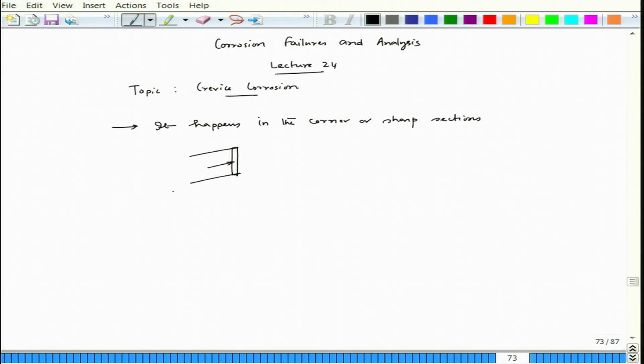It is a small slit, or you can say a sharp slit, through which solution can ingress and then creep. If you see the shape, this is a crevice. So, those are the sections. For example, even a bolt. Let us say this is a kind of bolt.